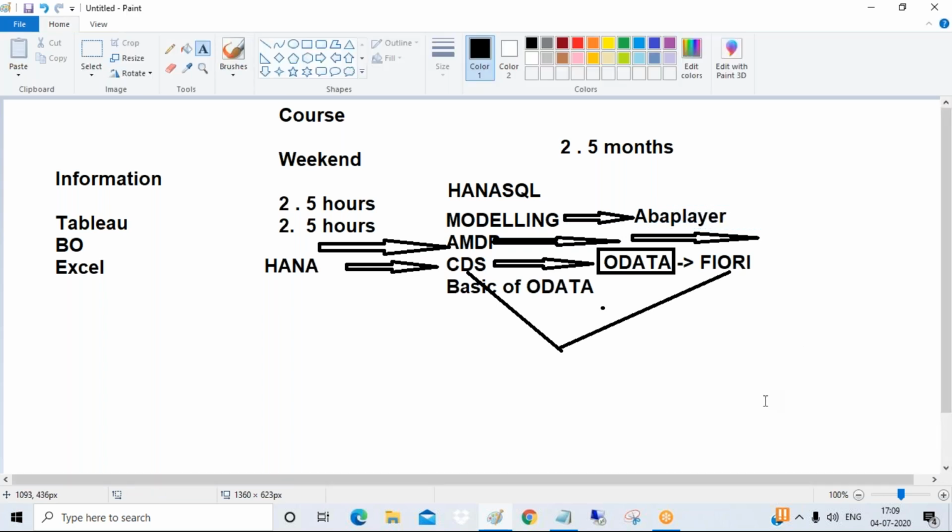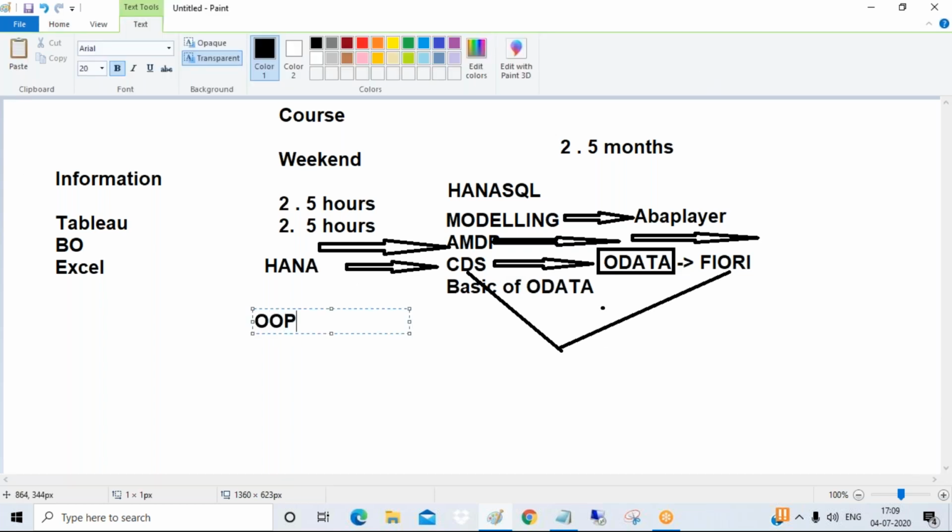And AMDP is nothing but database procedures. AMDP is ABAP managed database procedures. It is completely object-oriented programming, and completely on HANA SQL only. SQL script, I can say.